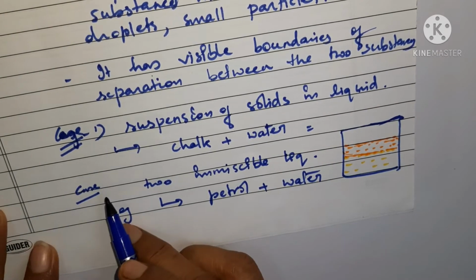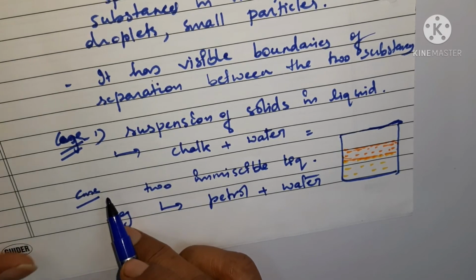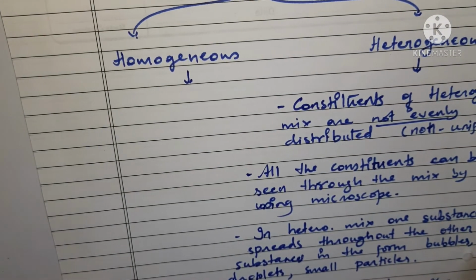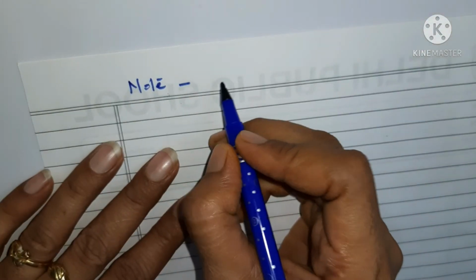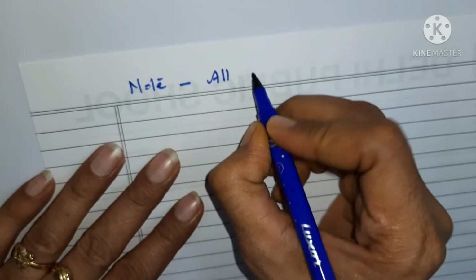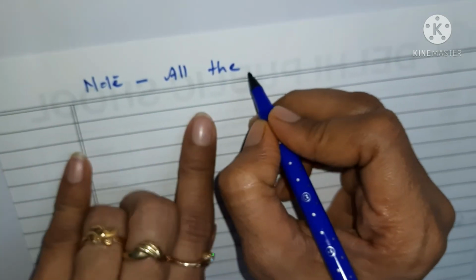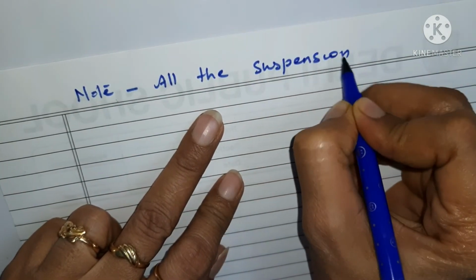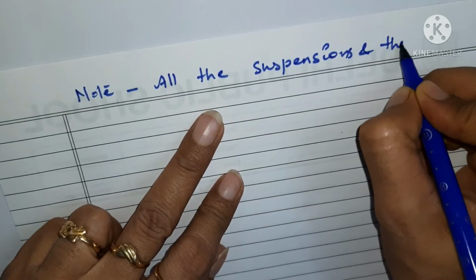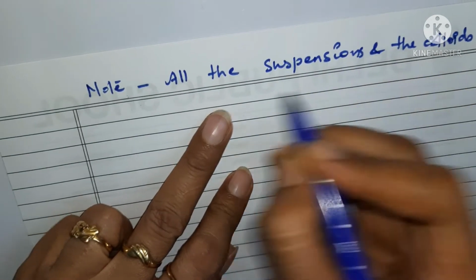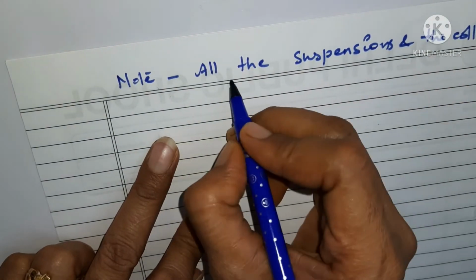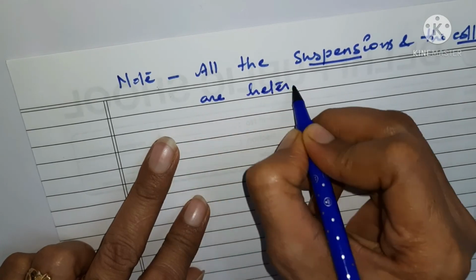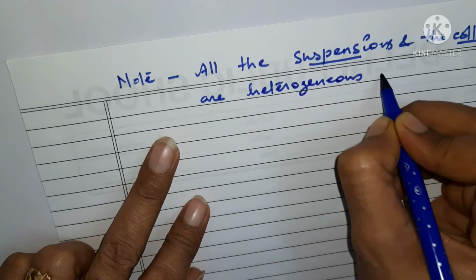So these are cases of heterogeneous mixture. Now we have to note one point here: all the suspensions and the colloids are heterogeneous mixtures.